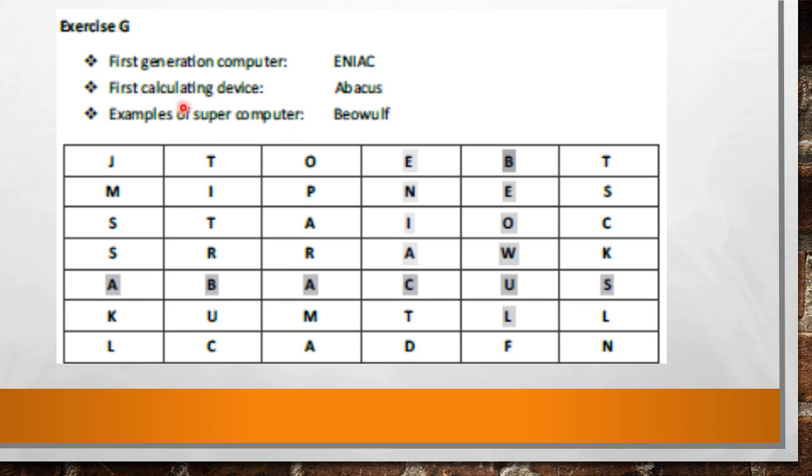First calculating device, abacus. Where is abacus? This is abacus, from left to right, abacus. Examples of supercomputer, Beowulf. And this is Beowulf. So students, complete this task on your book.